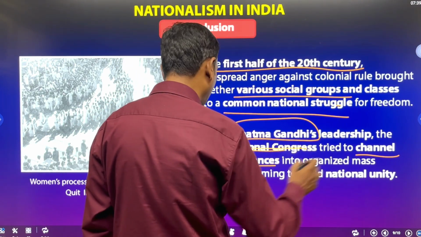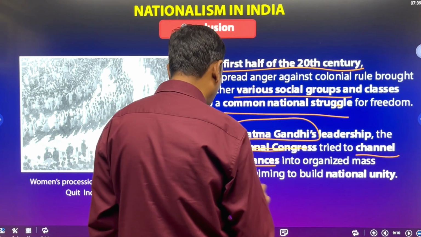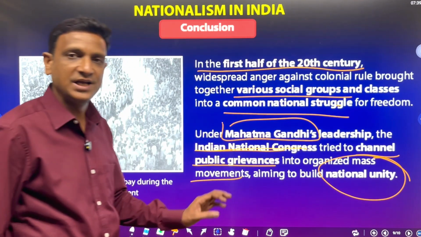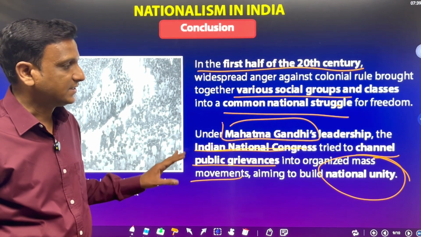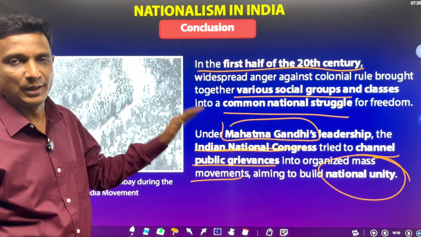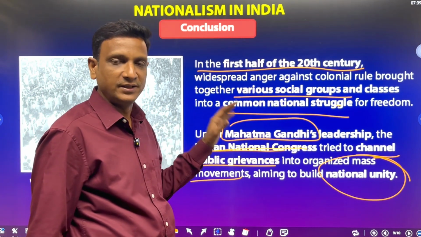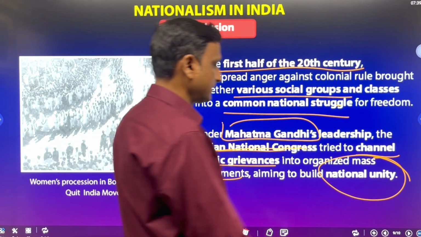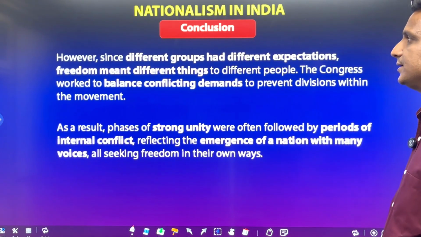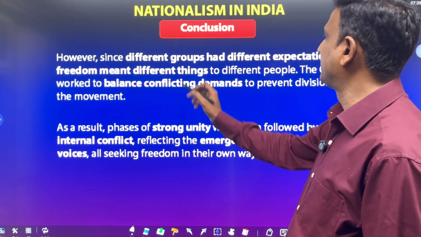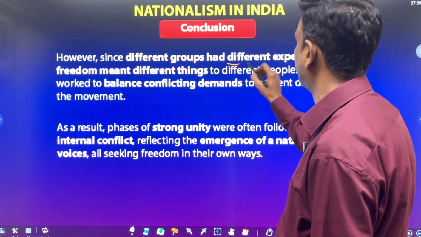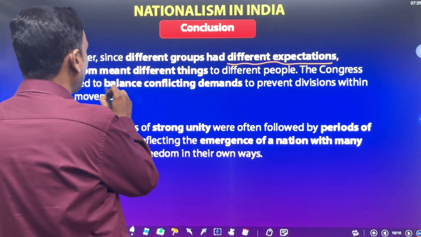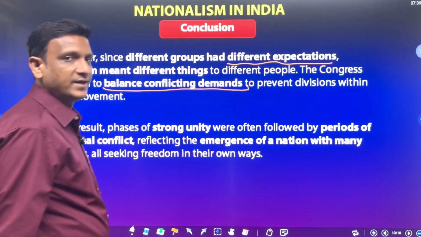The Indian National Congress tried to channelize public grievances into organized mass movements aiming to build national unity. So to get national unity, Congress organized the non-cooperation movement and civil disobedience movement in a proper way, without violence. However, since different groups had different expectations, freedom meant different things to different people. The Congress worked to balance the conflicting demands.